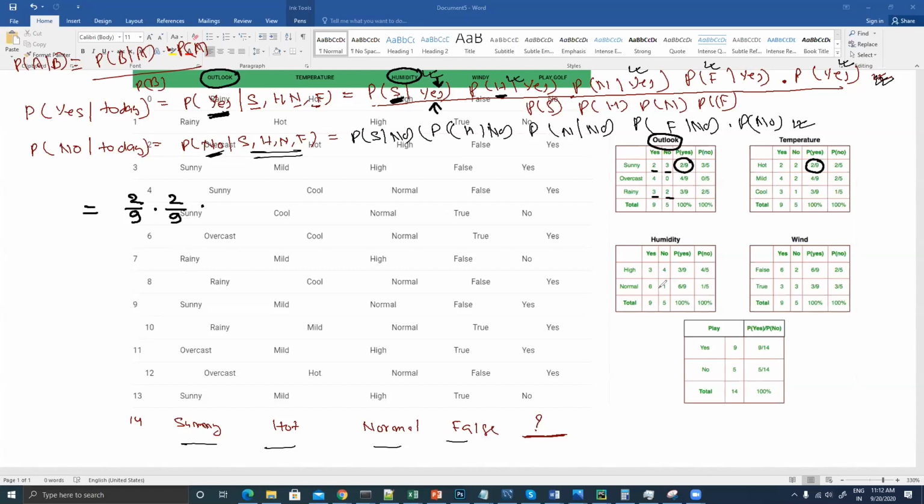So for a normal humidity condition when you have played golf, yes, it is 6 by 9. So 6 by 9 you are supposed to write down. Probability of windy being false, when you have played golf, is this one. So I'm going to consider 6 by 9 into probability of yes.